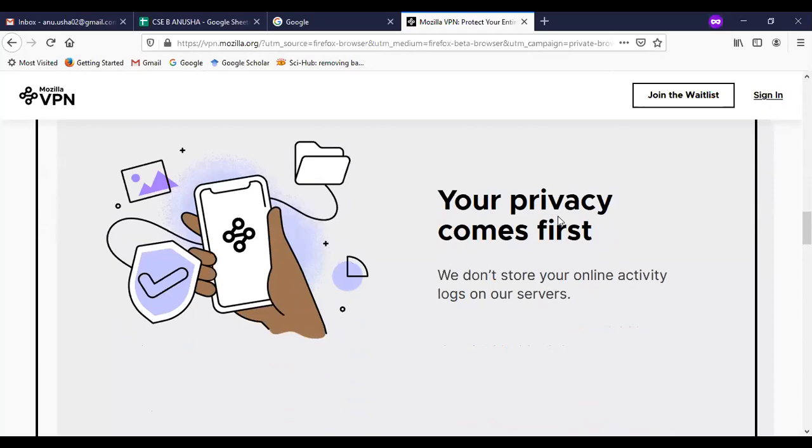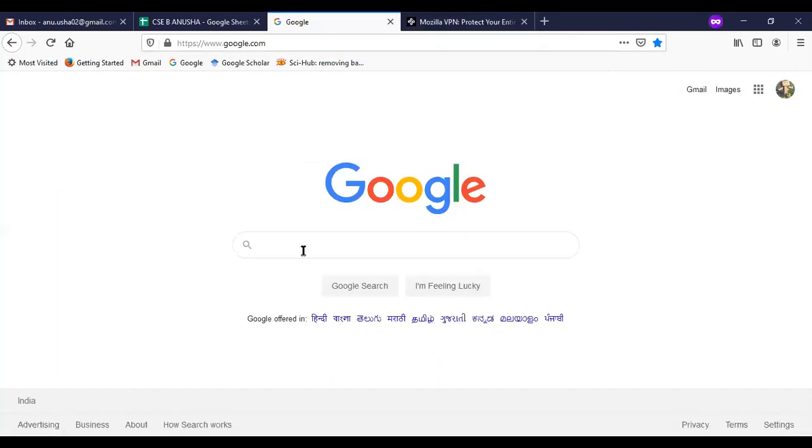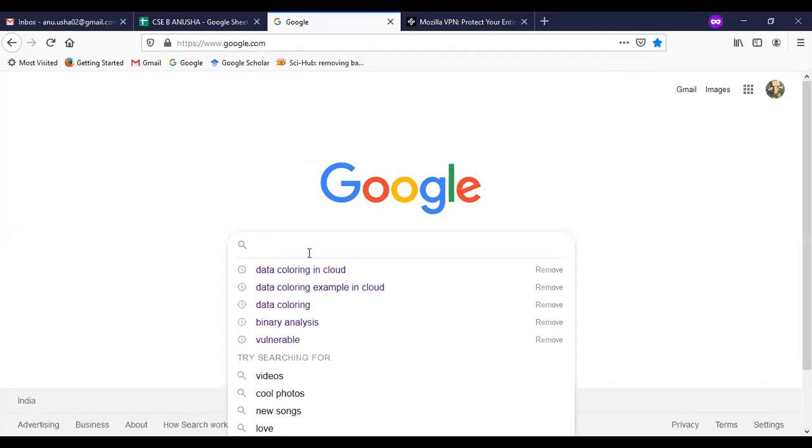It provides that your privacy comes first, and it won't store your online activity logs on our servers. Why won't it store them? It won't allow those things to happen. So here these things were searched previously and are provided.